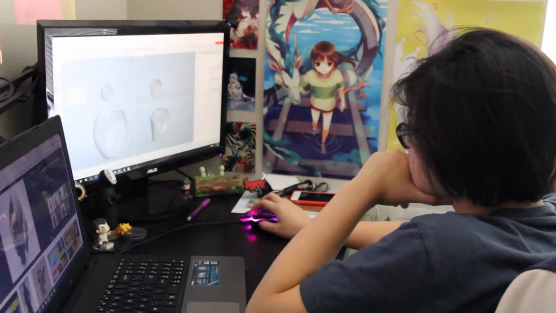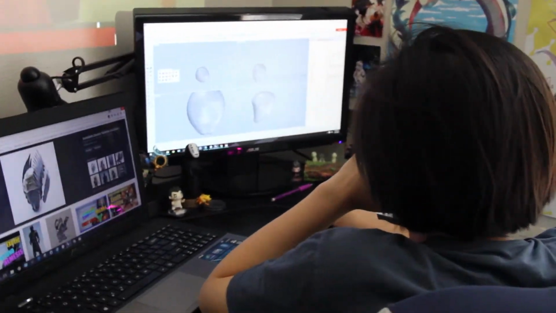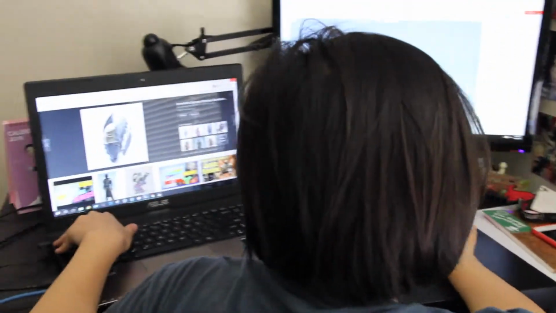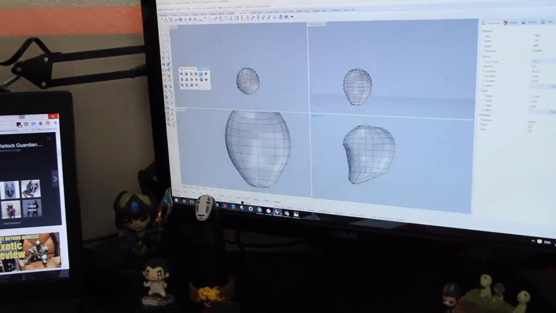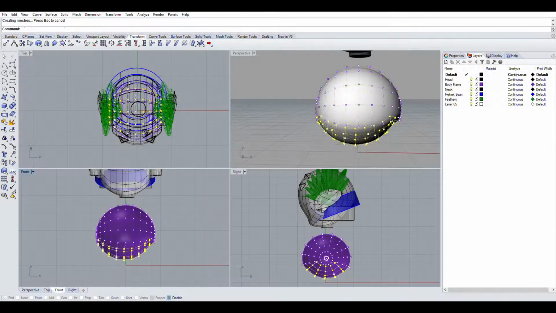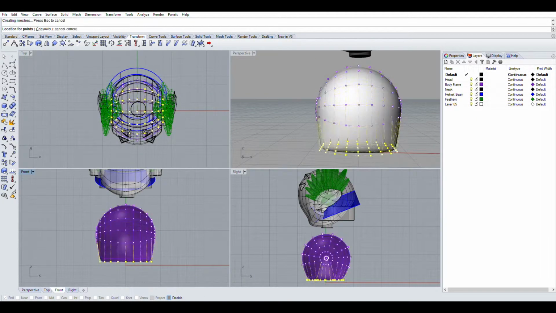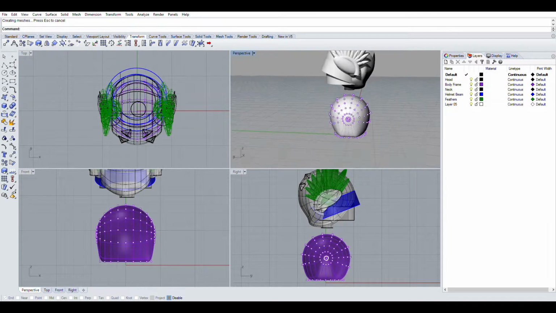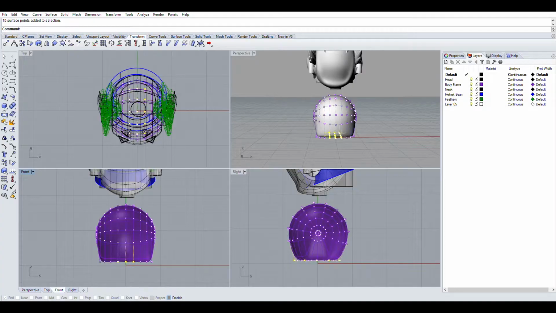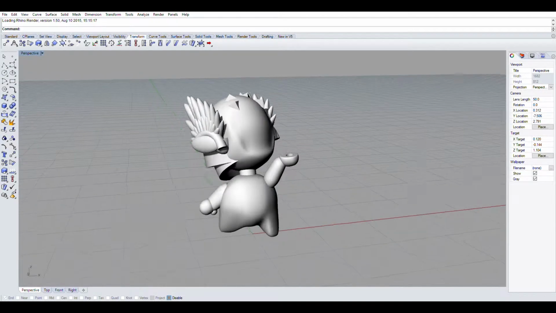This can take a while depending on the complexity of your model. Personally, I like to use basic solids, then rebuild their points to mold different shapes. After many hours, this is what my model looked like.